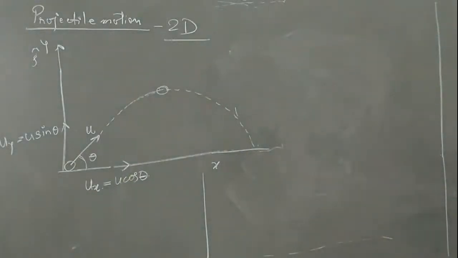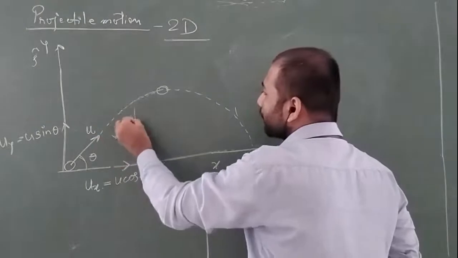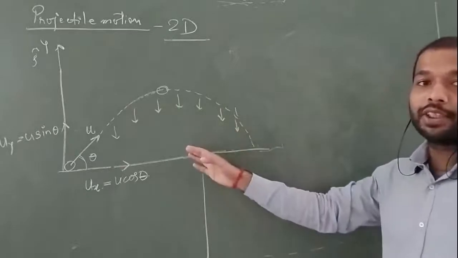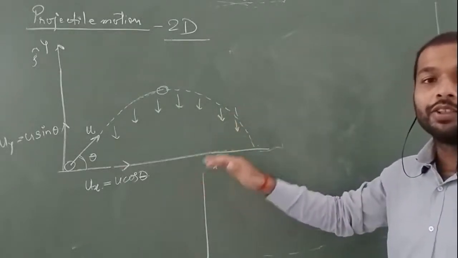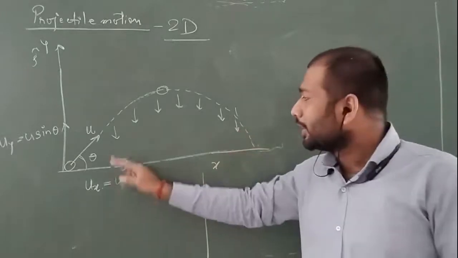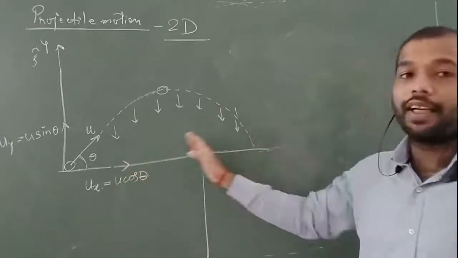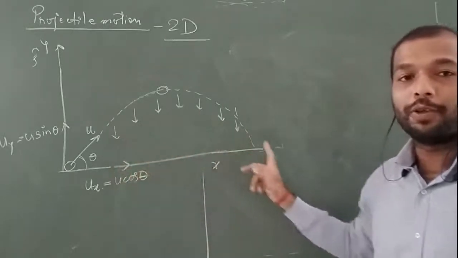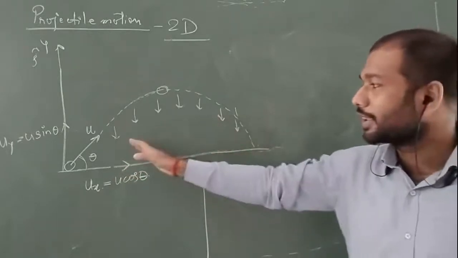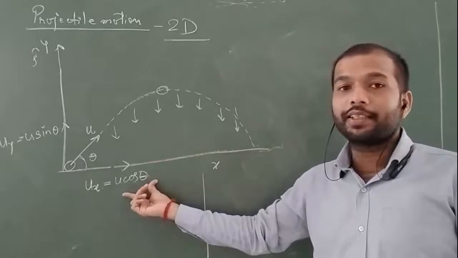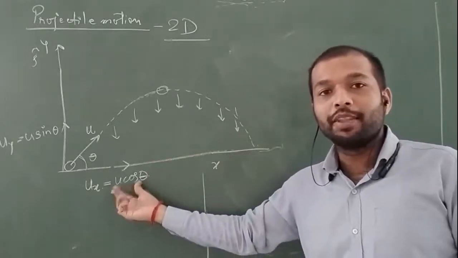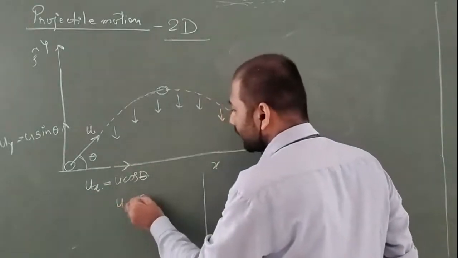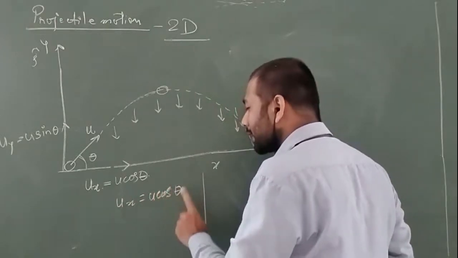Alright, now for every point or every duration of the ball's motion, the acceleration that is acting is the gravitational one, and that is acting only downward. So if there is no acceleration acting in the x direction, our ux will not change throughout the motion of the body. That means there is no term that can affect ux, and ux, which is u cos theta, will be the same throughout the motion of the projectile.